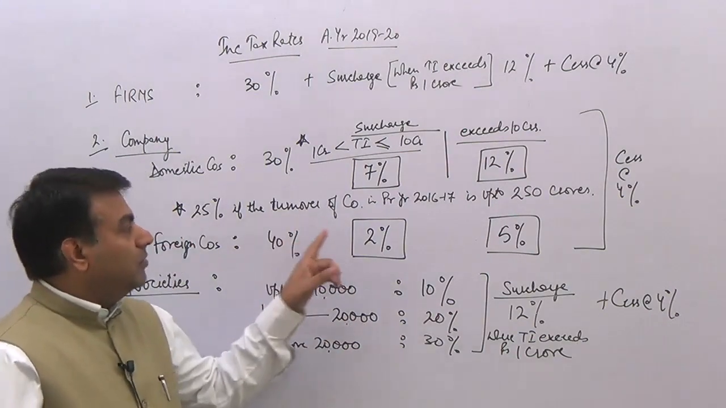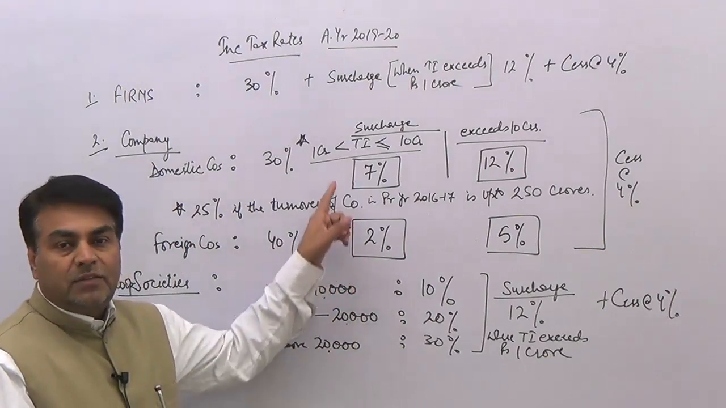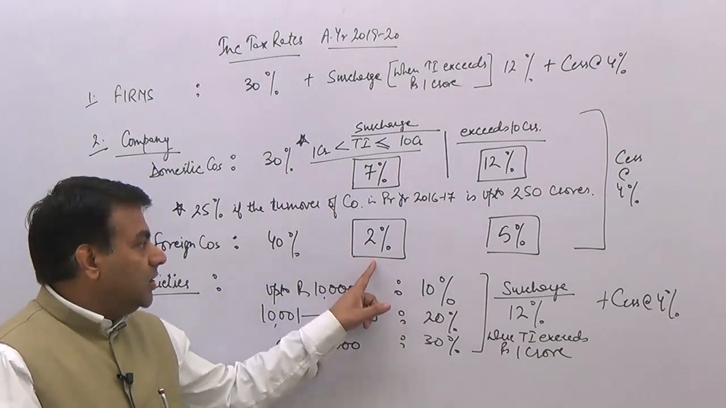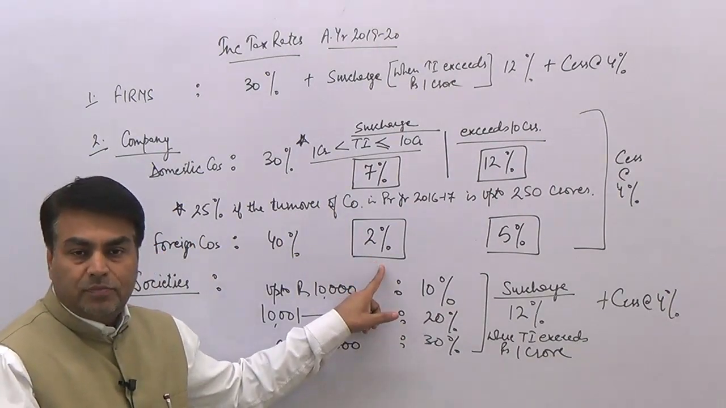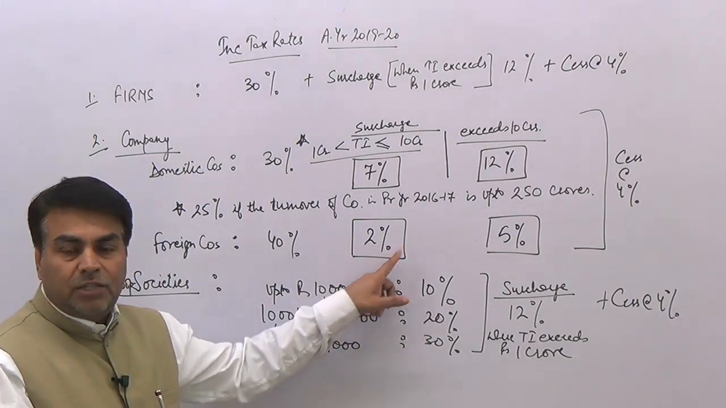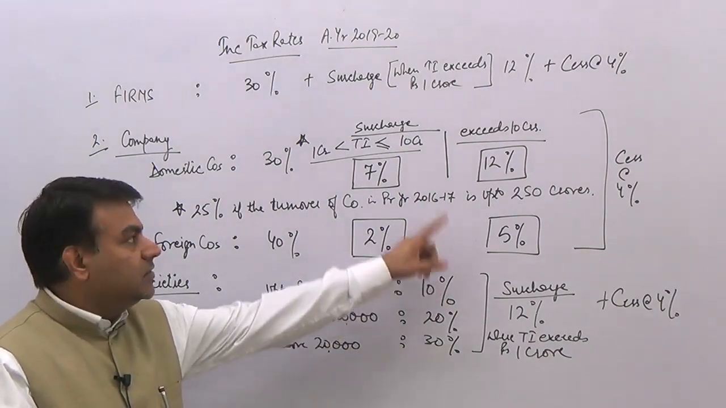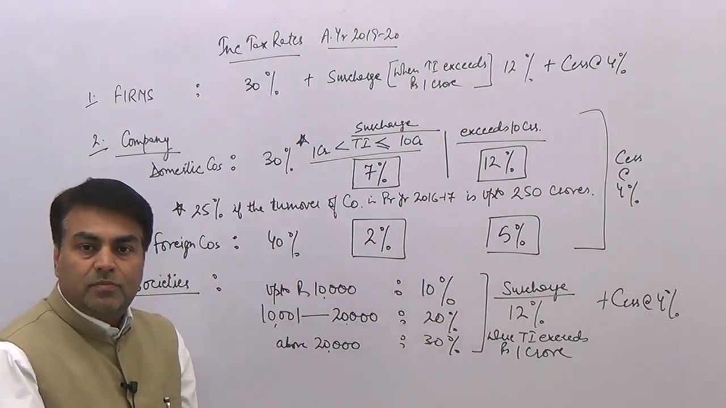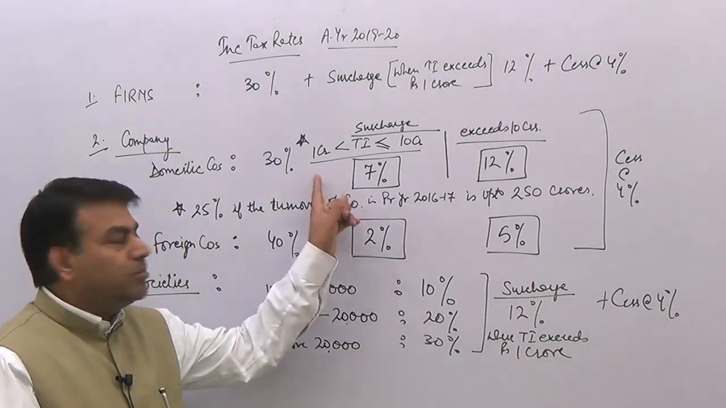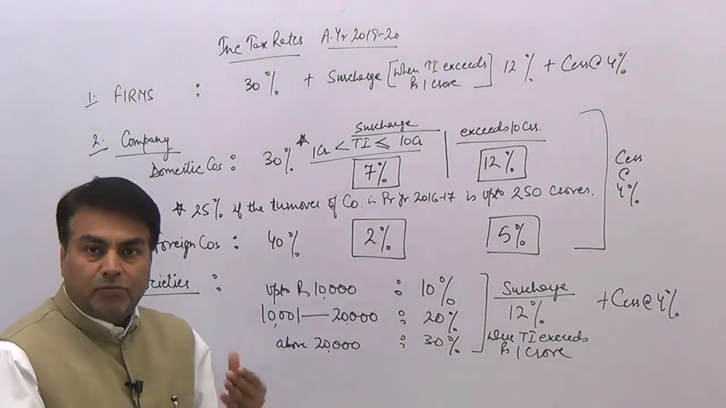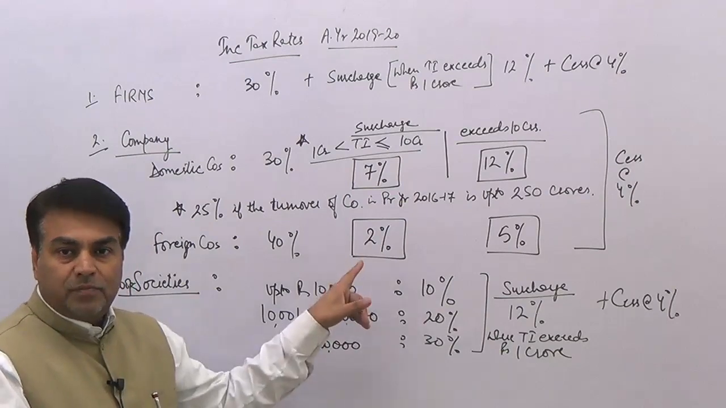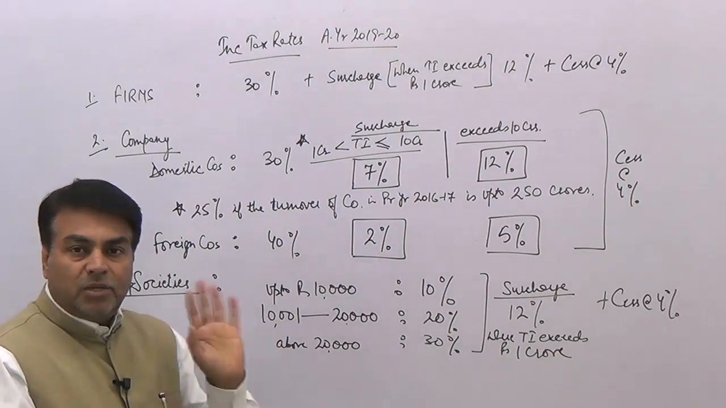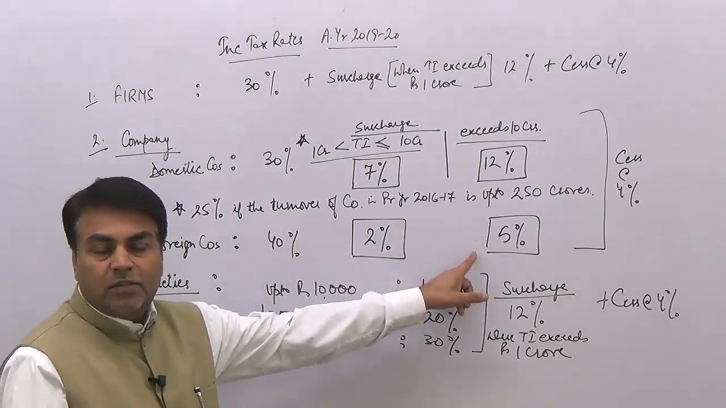If the TI of the foreign company exceeds 1 crore but it is up to 10 crores, then the rate of surcharge for them is only 2%. And if the TI of the foreign company exceeds 10 crores, then the surcharge is only 5%. Surcharge in case of domestic company is 7% and 12%. But in case of foreign company, just 2% when the income exceeds 1 crore but it is up to 10 crores. Where the income exceeds 10 crores, then the surcharge rate is 5%.